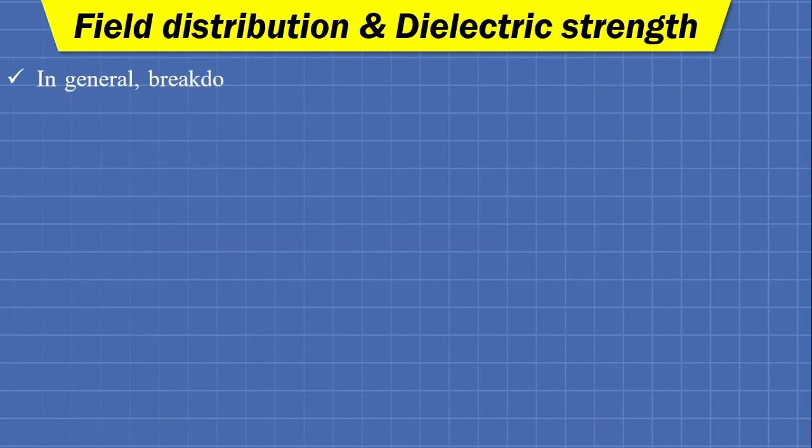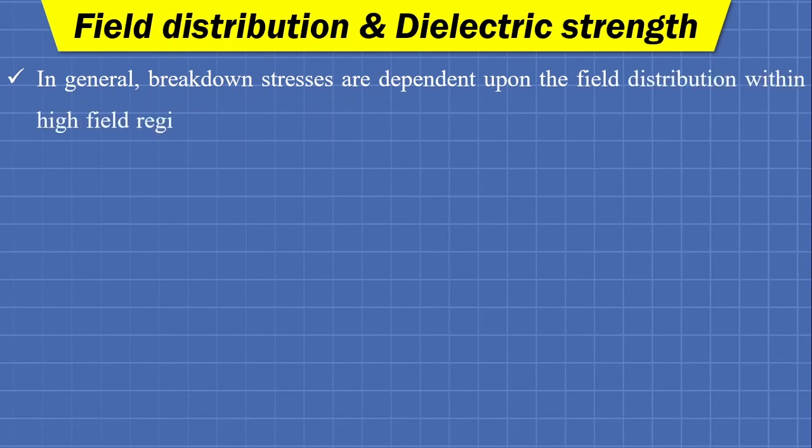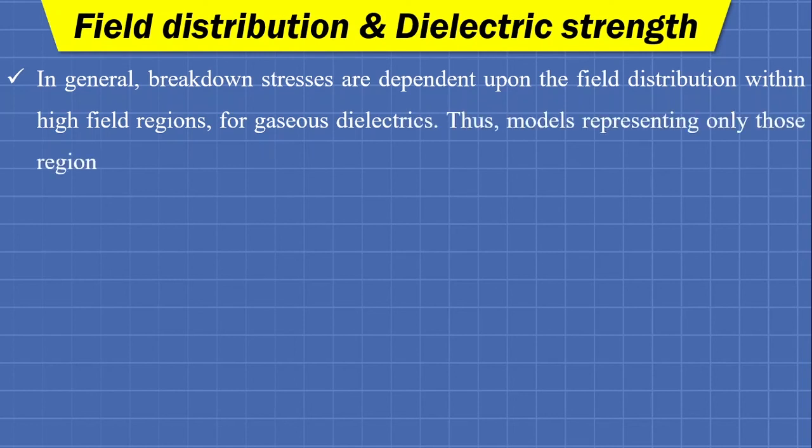So in general, breakdown stresses are dependent upon the field distribution within high field regions for gaseous dielectrics. Thus, models representing only those regions in which high stresses occur are sufficient.